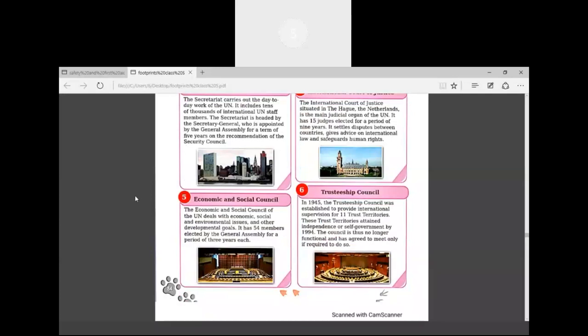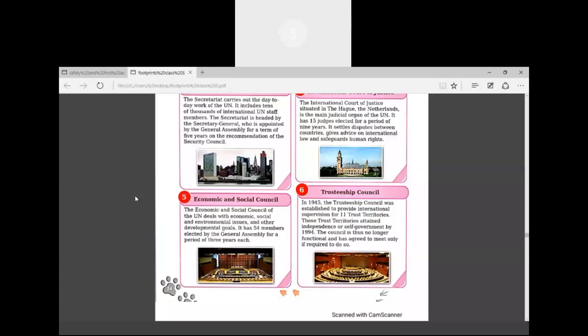So these kind of things will be dealt by Economic and Social Council. There are 54 members. Each will be elected by General Assembly for a period of 3 years each. Means each member out of these 54 members will be appointed for 3 years only.